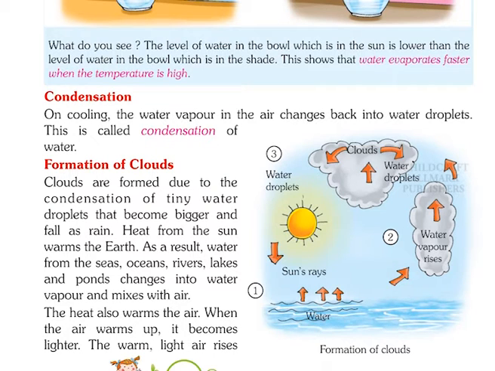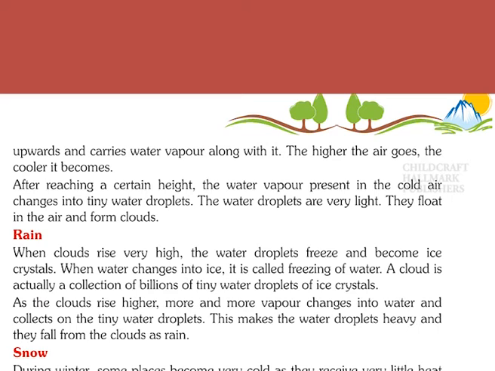The heat also warms the air. When the air warms up, it becomes lighter. The warm, light air rises upwards and carries water vapor along with it. The higher the air goes, the cooler it becomes. After reaching a certain height, the water vapor present in the cold air changes into tiny water droplets. The water droplets are very light. They float in the air and form clouds.